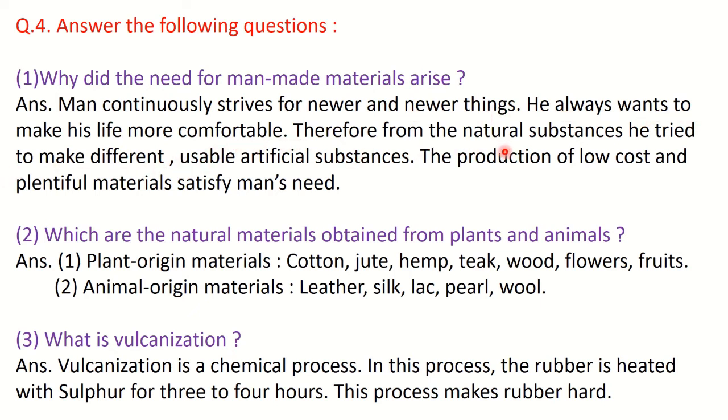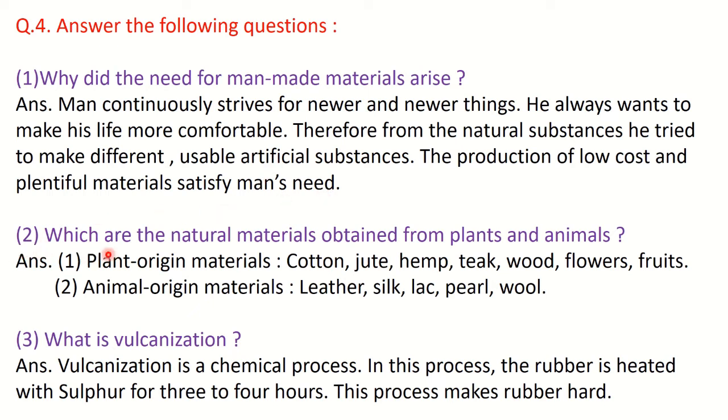Therefore, from natural substances, he tried to make different usable artificial substances. And thus the materials formed are low cost, we can get them in plentiful quantities, and they satisfy the needs of man. Okay, so this is the answer.